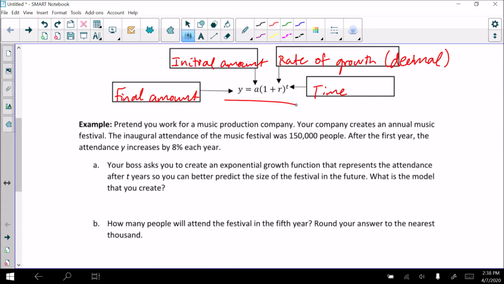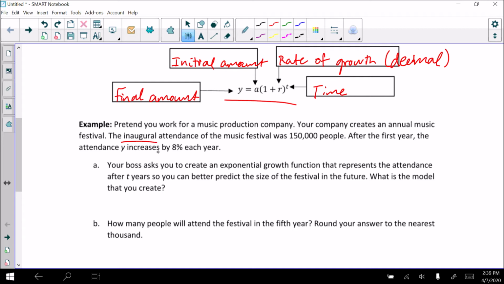All right, so let's think about an example of this. We're going to use this equation. So pretend you work for a music production company, and your company creates an annual music festival. The inaugural attendance, inaugural just means first. Okay, so the very first time you did this, the attendance of the music festival was 150,000 people. And after that year, the attendance increases by 8% each year.